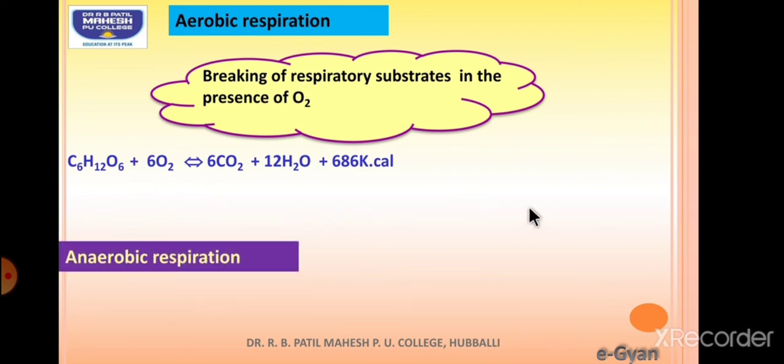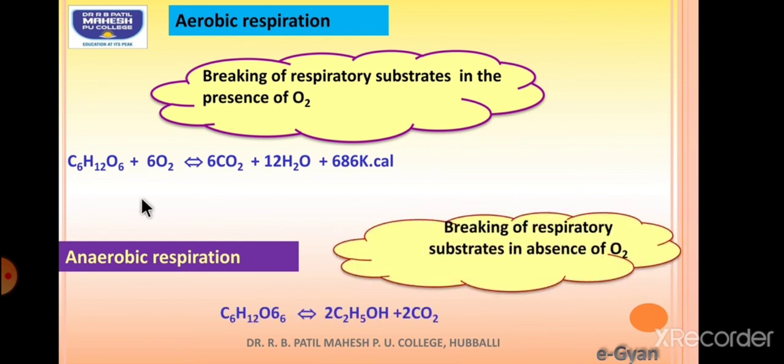Whereas during anaerobic respiration, glucose is converted into molecules like ethyl alcohol and carbon dioxide, in absence of oxygen. Now see how much energy is released here: 54 kilocalories. So we have to remember 2 points. One, if respiration takes place in presence of oxygen, it is called aerobic; if it occurs in absence of oxygen, it is called anaerobic.